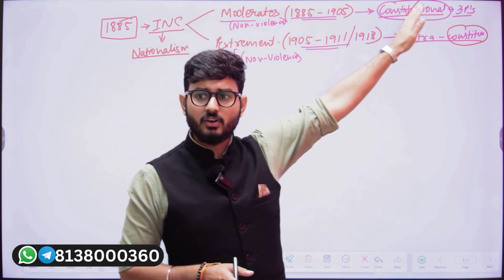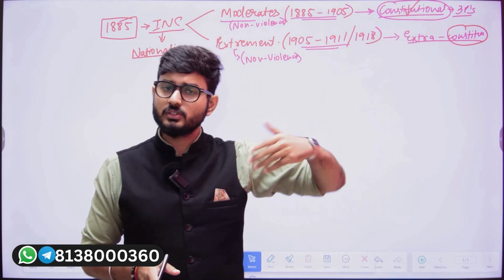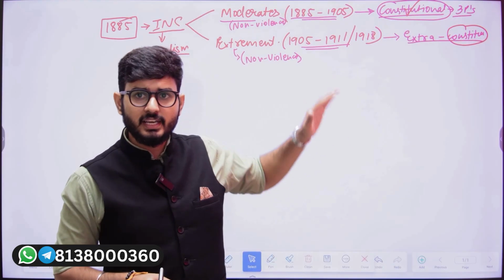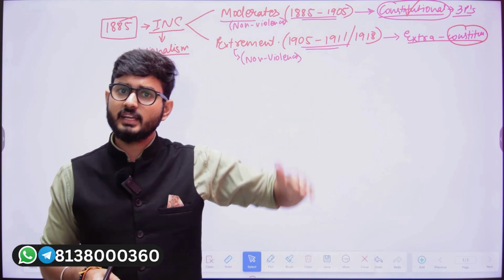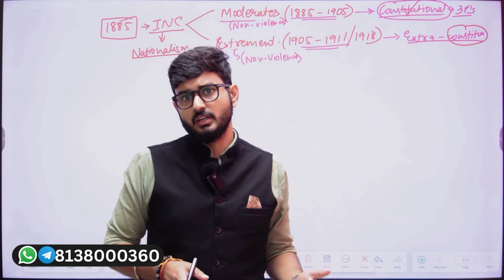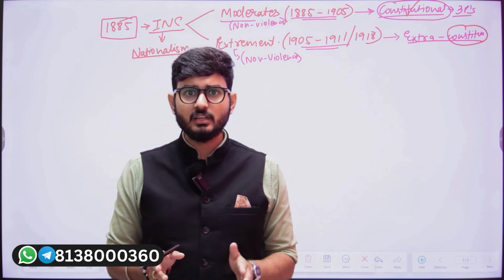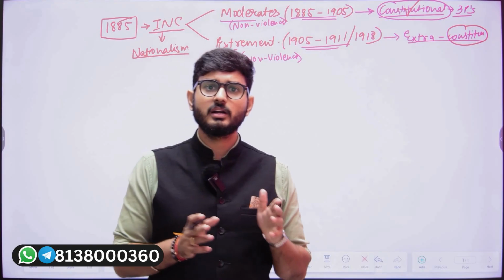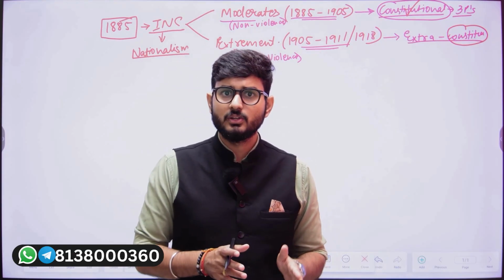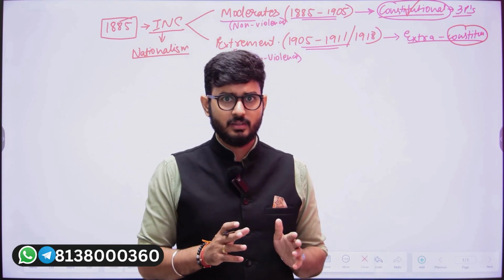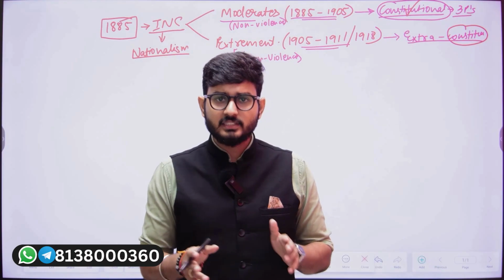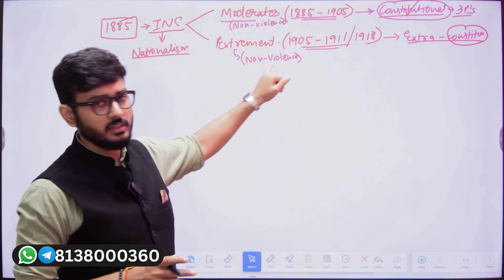So the moderates had already tried the constitutional methods, and the constitutional methods were not working. So the extremists now decided to take the extra constitutional methods. That means the things that were not mentioned within the constitution, we shall be adopting those methods to get our demands fulfilled. And the extra constitutional methods would also be non-violent in nature.